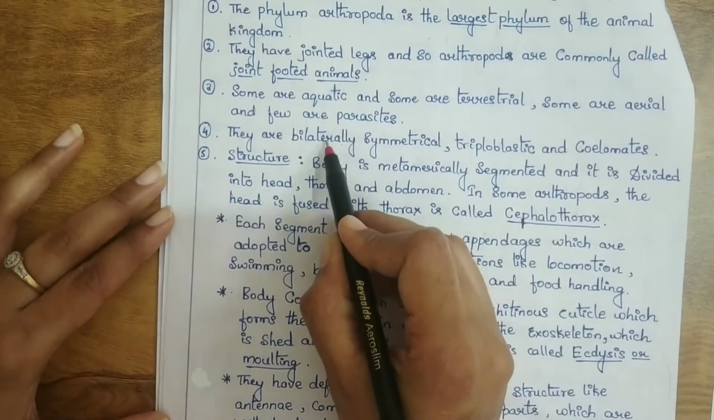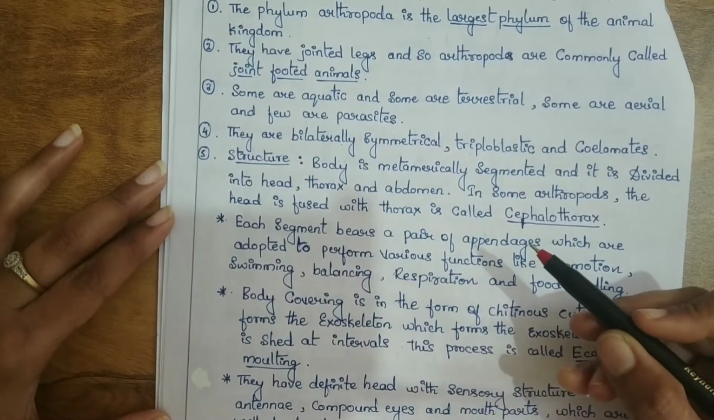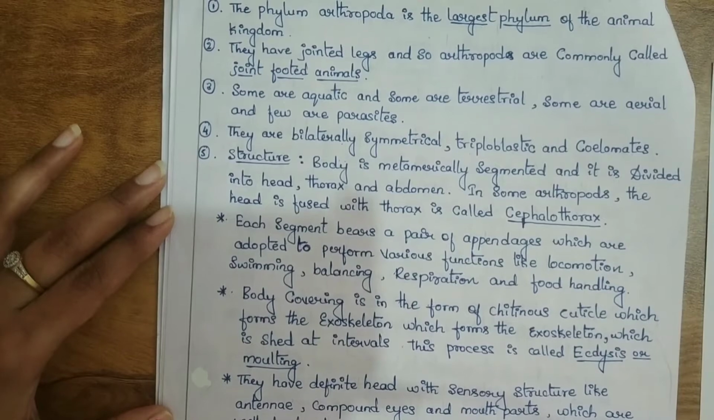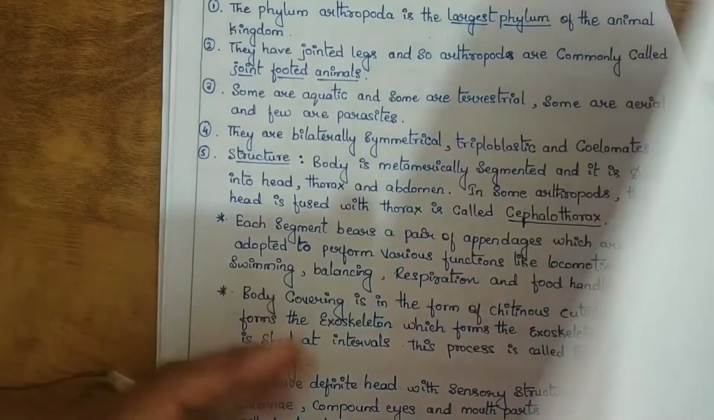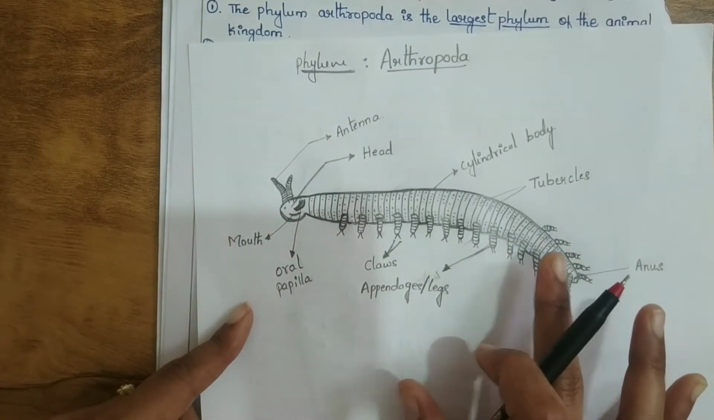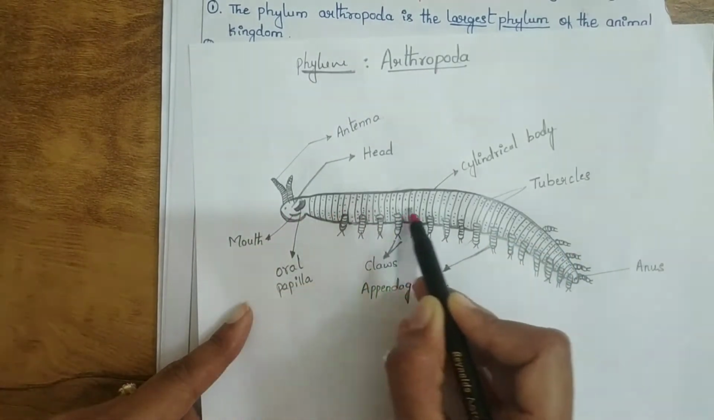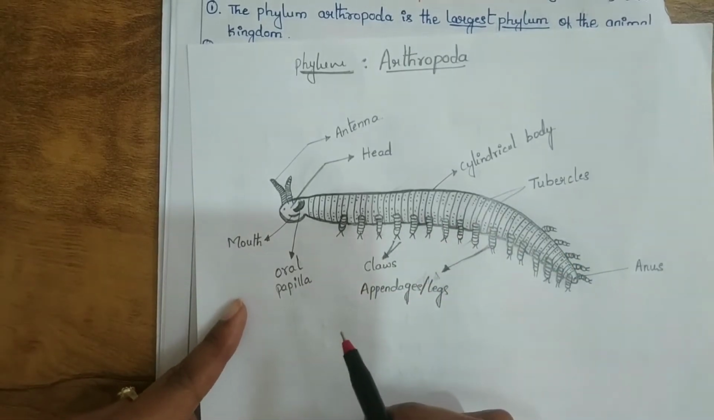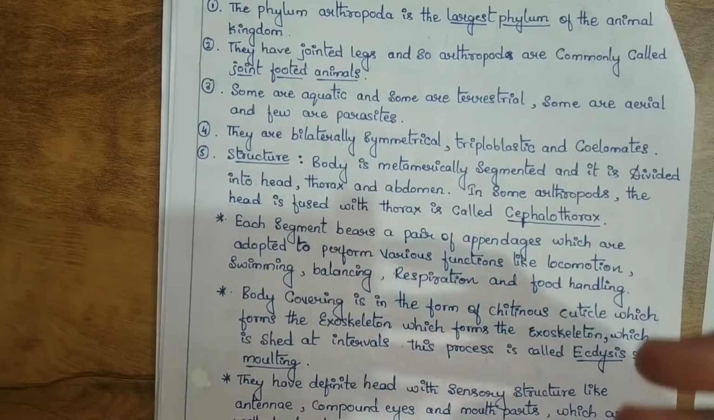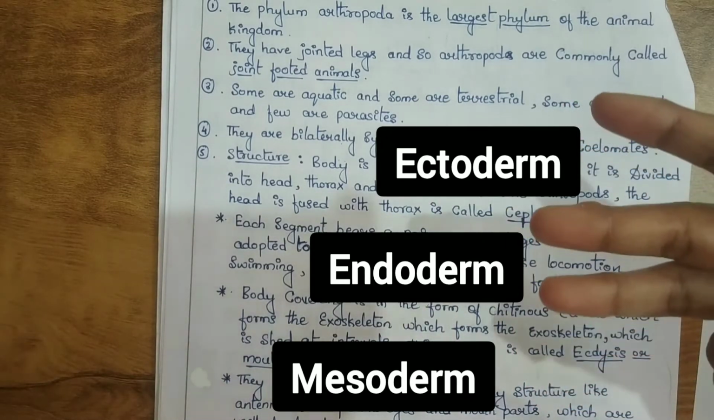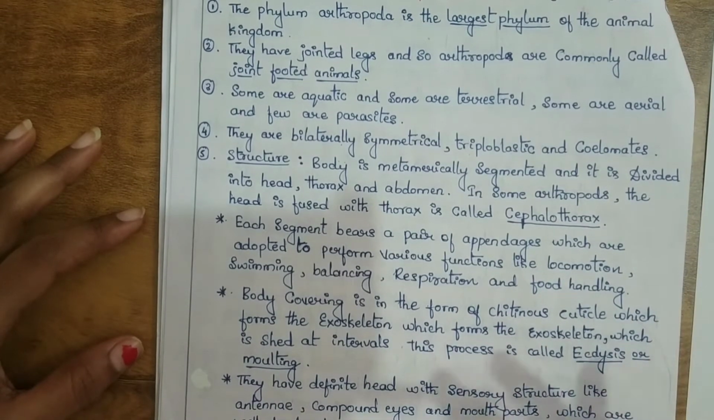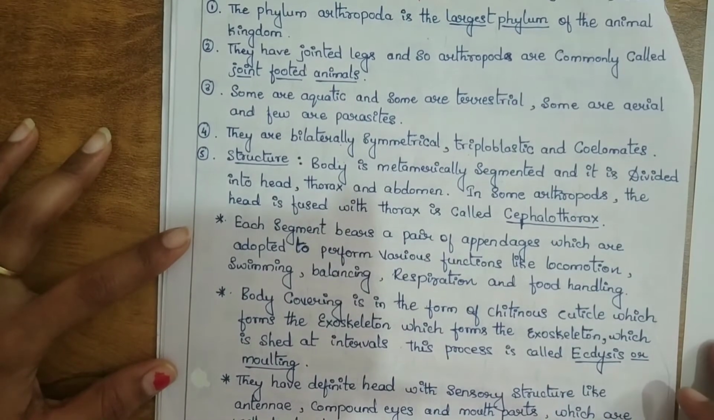Bilaterally symmetrical means the body can be cut in only one plane so that you get identical left and right halves. If you cut in other planes, you don't get identical right and left, but if you cut in only one plane like this, you get identical left and right. That forms bilateral symmetry. Triploblastic means they have three body layers, that is ectoderm, endoderm and mesoderm. And eucoelomates means they have a true body cavity, called the coelom.